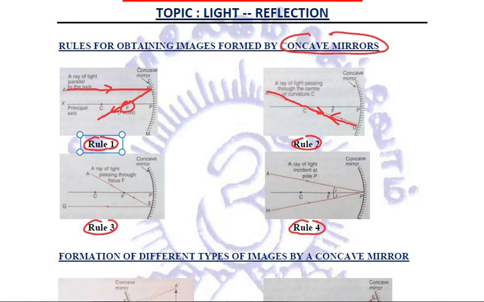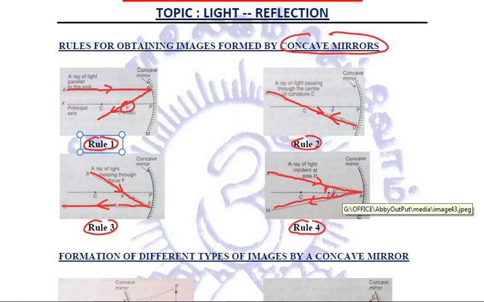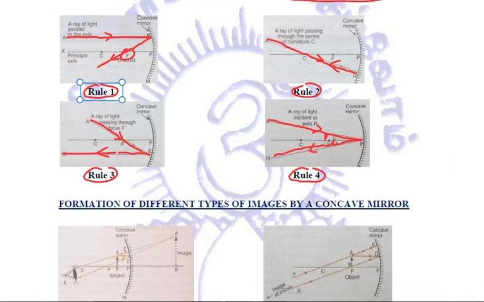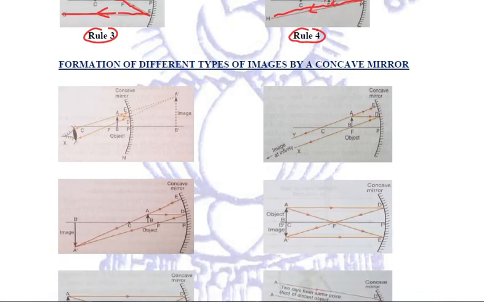The third rule says that if a ray of light is passing from the focus and it strikes a concave mirror, then after reflecting back, it will become parallel to the principal axis. And the fourth rule says that if any ray of light is striking the pole of the mirror, then it will be reflected back, making the same angle as that of incident ray with the principal axis. So these are 4 rules based on which we actually form images when it comes to placing an object in front of a concave mirror.